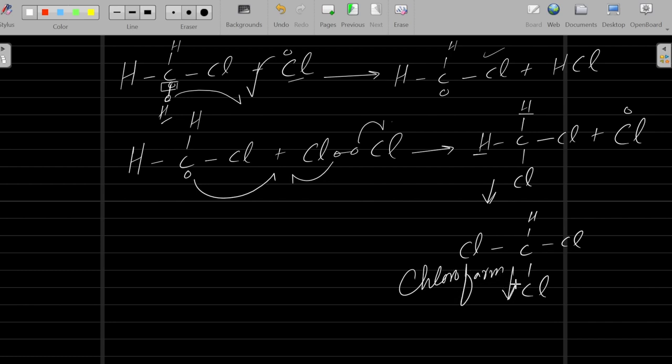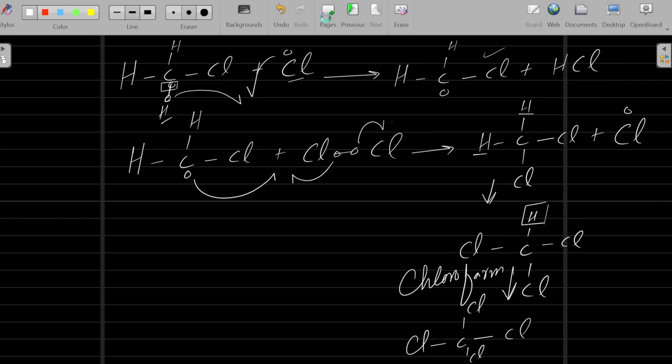And in the next step, what will happen? The very same procedure. You will repeat the same procedure. This hydrogen will also be replaced with another chlorine. So you will get carbon tetrachloride. Carbon tetrachloride. Okay, you will get the final product. So it is the second step, actually the propagation step.